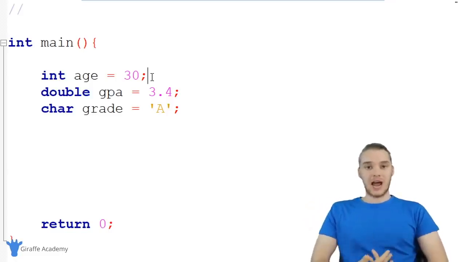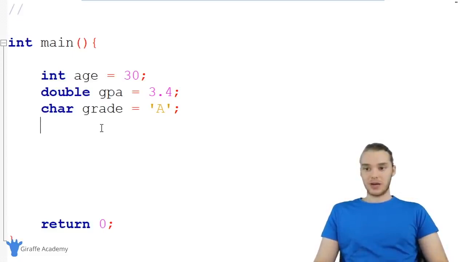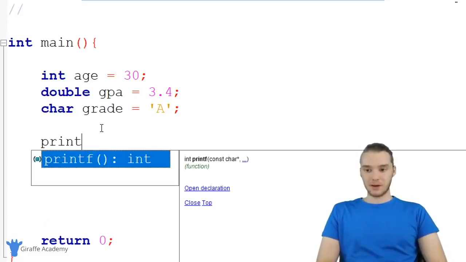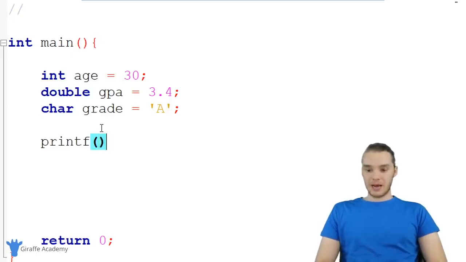So I'm going to show you guys how we can access that address, how we can print out the address onto the screen, and basically just wanted to give you guys an introduction into what memory addresses were. So down here, I'm going to say printf, and I'm going to show you guys how I can actually print out the physical memory address where each one of these values is stored on our computer.